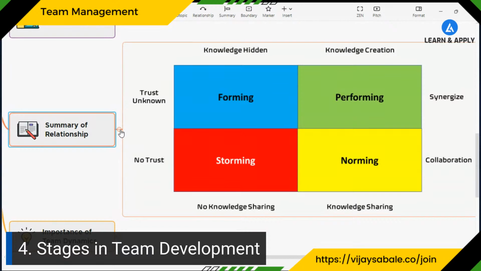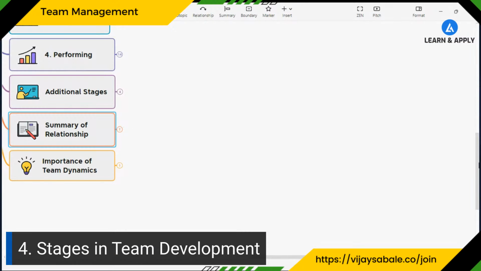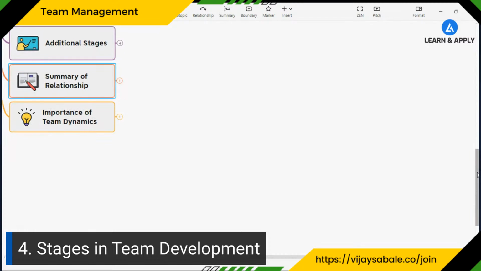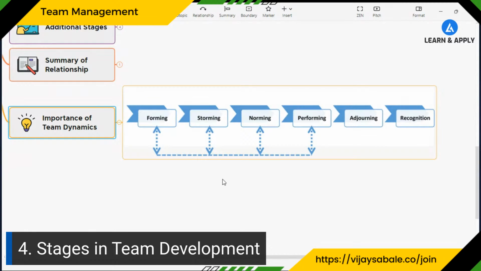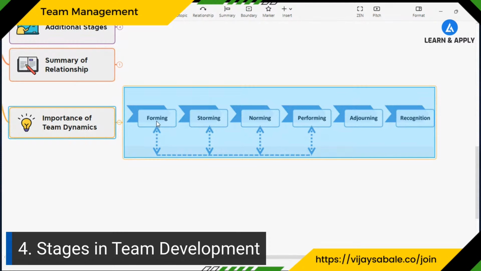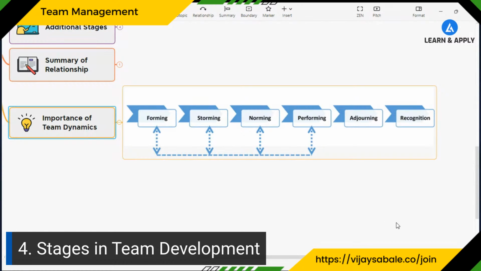Now, what is the important thing here that we need to remember as a leader or as a coach? This team dynamics has the ability at any point of time to reverse. Now, what is the meaning of this? We had seen the approach: forming, storming, norming, performing, and then adjourning and recognition. So this will be the most efficient and smooth flow of the team. But at any point of time, if you're not going to manage the team effectively, then it is going to be reversed to the previous stage.